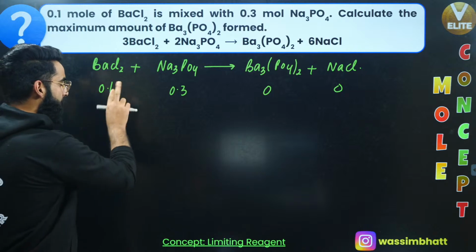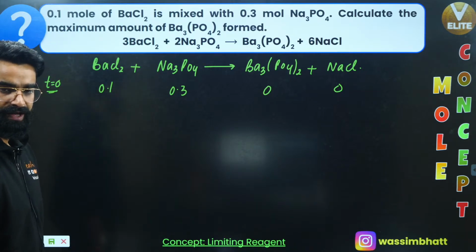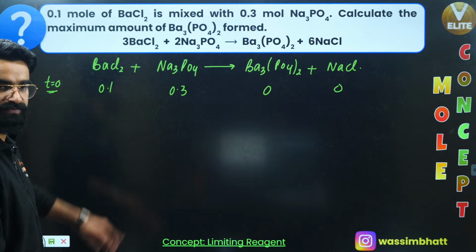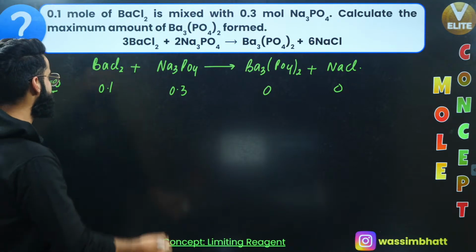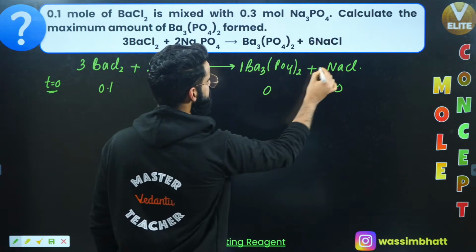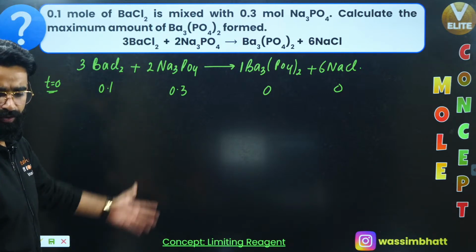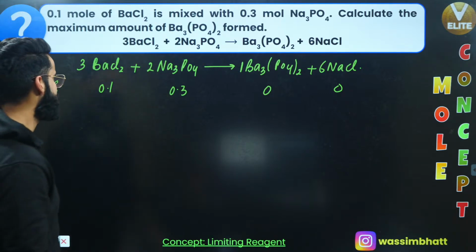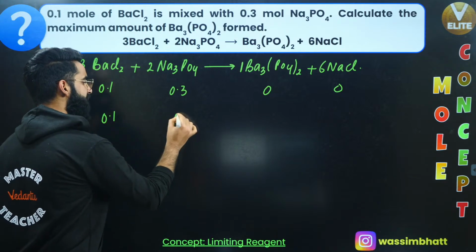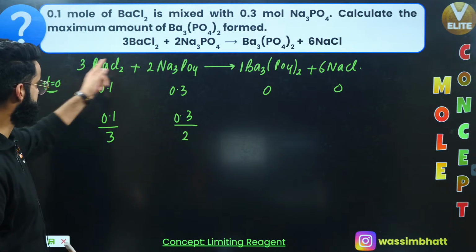Now people, whenever you are given the amounts of all the reactants, we use the concept of limiting reagent. And what is the first step? We are supposed to balance the reaction. Is the reaction balanced? Yes, the coefficients are 3, 2, 1, 6. Now it's time to identify the limiting reagent. How do I identify it? Simple. Divide the given moles by their respective stoichiometry coefficients, which are 3 and 2.